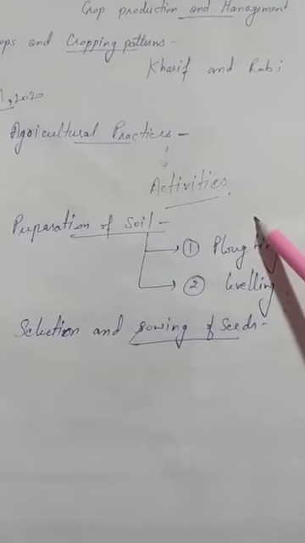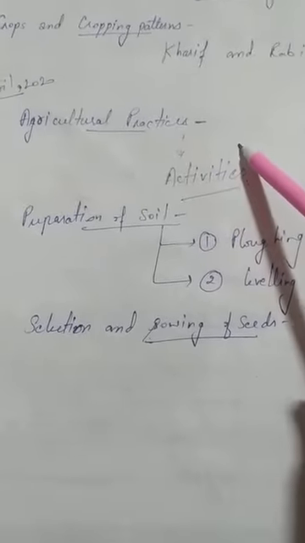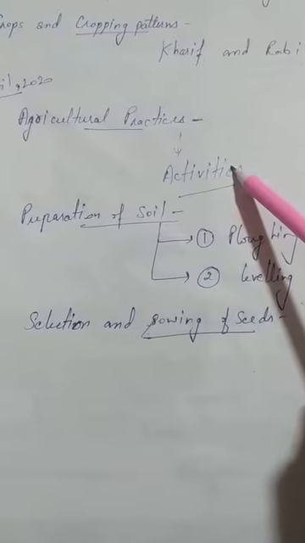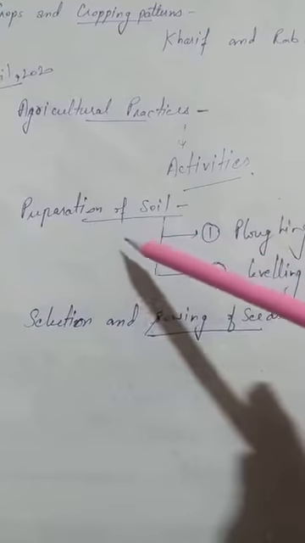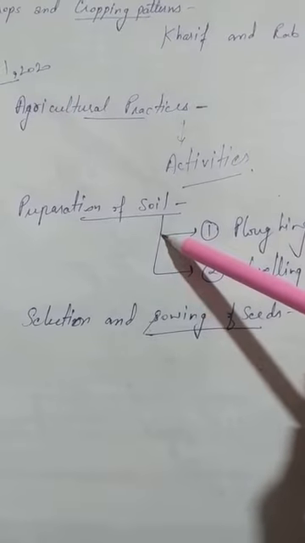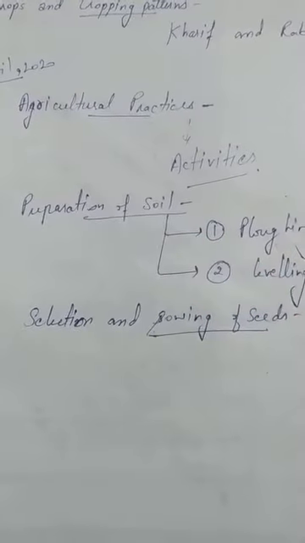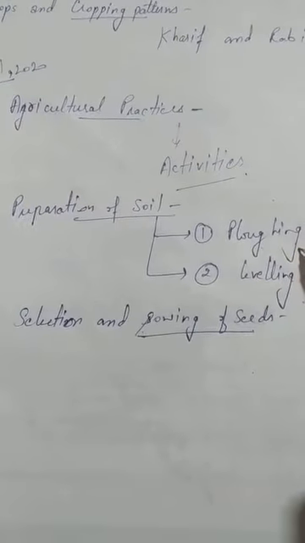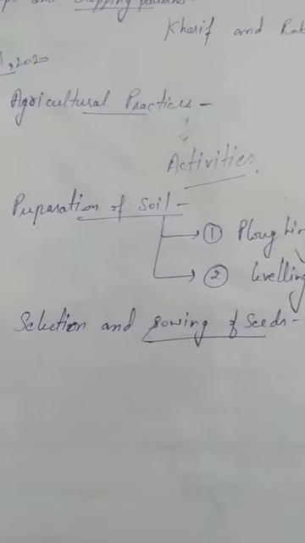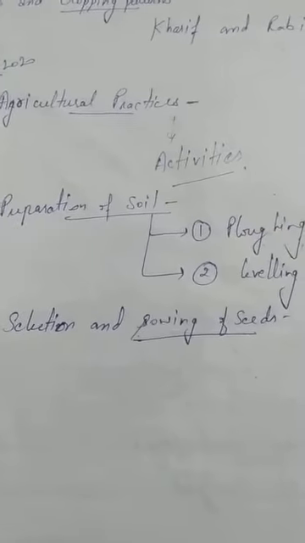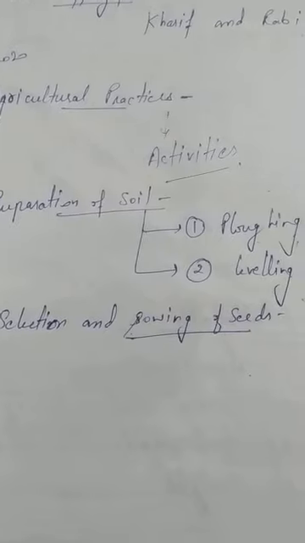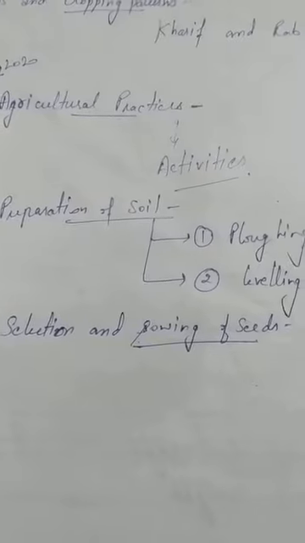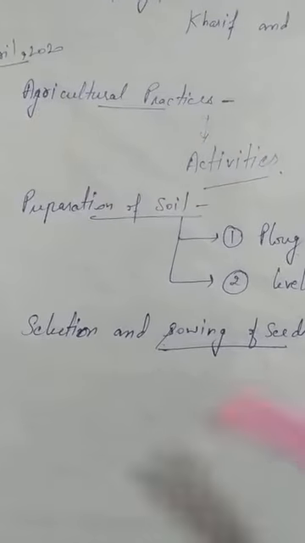There is a first chapter going on. Yesterday we have done the topic agriculture practices. There are different steps of agriculture practices which we have done. The first step we have done is preparation of the soil. How we can prepare soil for the cropping: first plowing and second leveling. During plowing we loosen the soil for the cropping. Second is leveling. Leveling is a step in which we level the ground properly for the uniform distribution of water and minerals inside the soil.